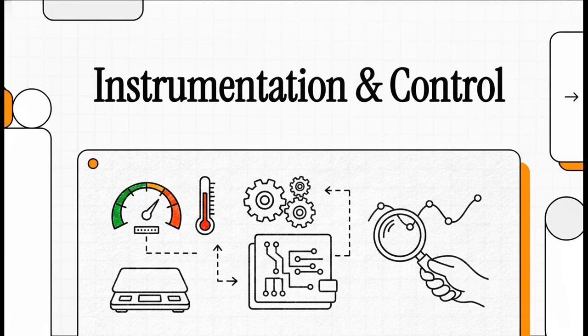So, if you're the kind of learner who loves uncovering the hidden mechanics behind how we actually understand the physical world, well, you're in exactly the right place. Today, we're diving deep into these fascinating, mostly invisible systems that we use to measure reality. It's a field known as instrumentation and control. I mean, think about it. We trust our speedometers, our thermometers, our digital scales completely every single day. But how do they actually capture truth from the physical universe? Let's get right into it.